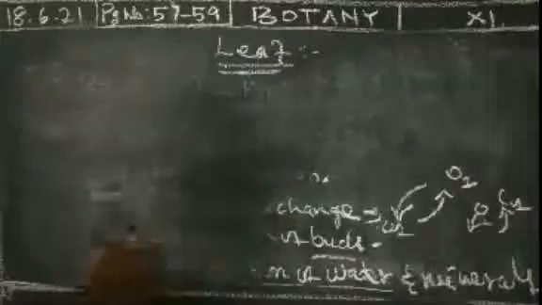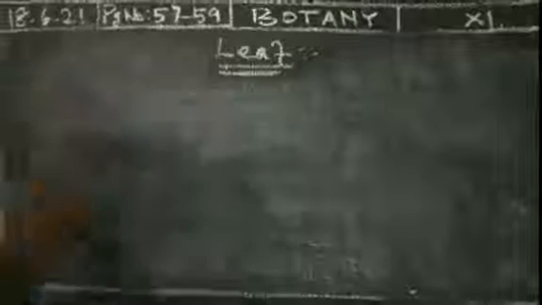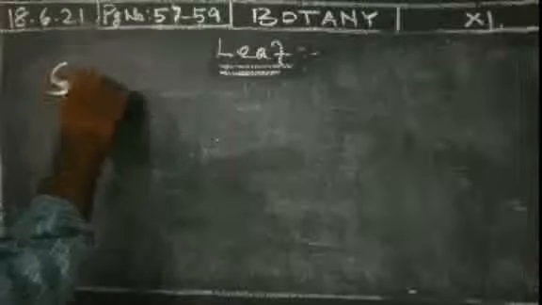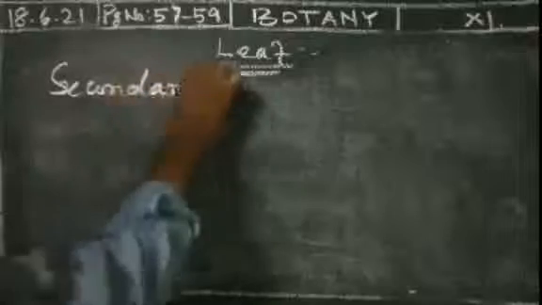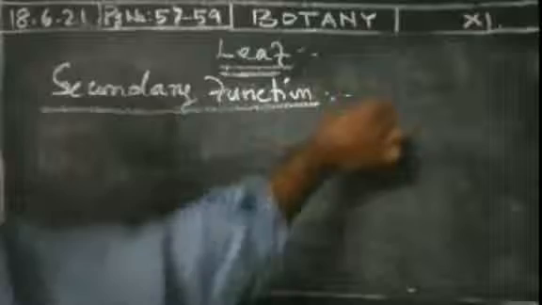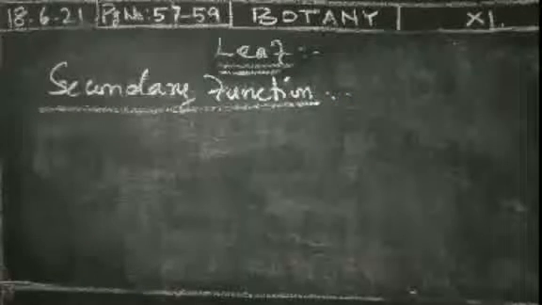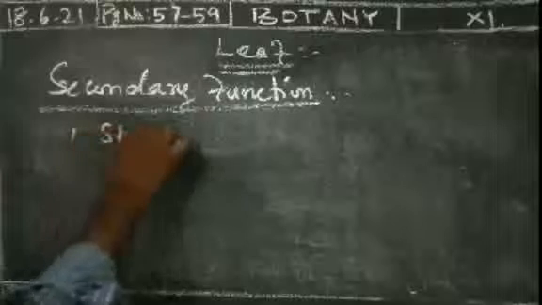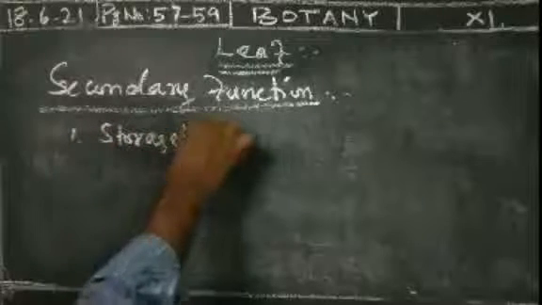Then the second one is the secondary function. In function, there is primary function and secondary function. First one is primary function, second one is secondary function. What are the activities mostly present in the secondary function? First one is storage. Already we studied photosynthesis.